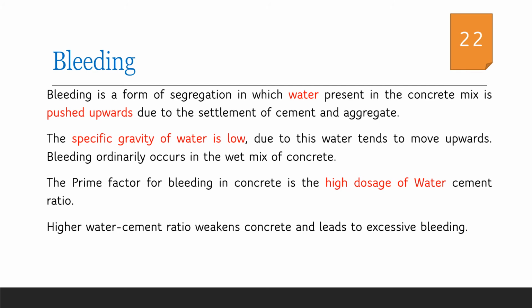Now let us discuss bleeding. As we have already discussed, in bleeding, water from the concrete mix is pushed upwards due to the settlement of the remaining constituents. That is, the cement and aggregates having higher specific gravity settle down and water with the lower specific gravity moves upwards. It is mainly due to the high dose of water in the concrete mixture, that is, a high water-cement ratio. The increase in water-cement ratio increases bleeding, as well as there is possibility of reduced strength of concrete.